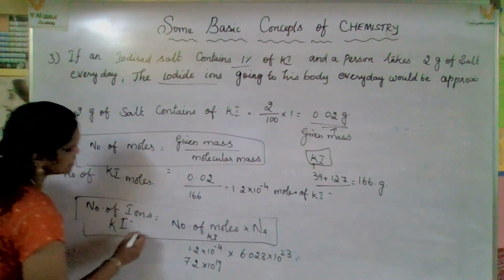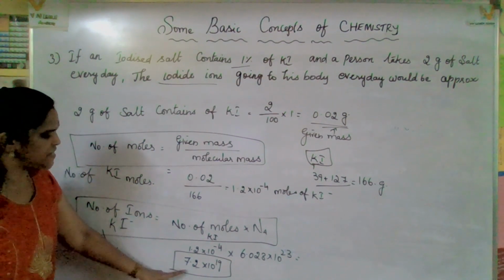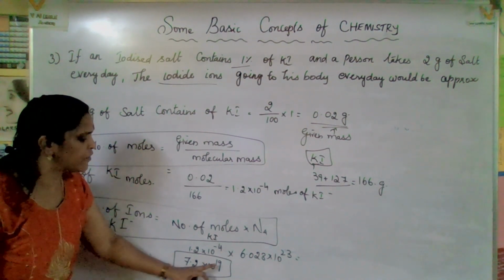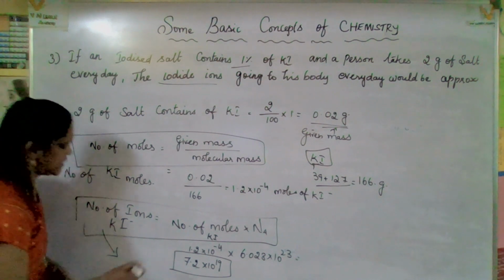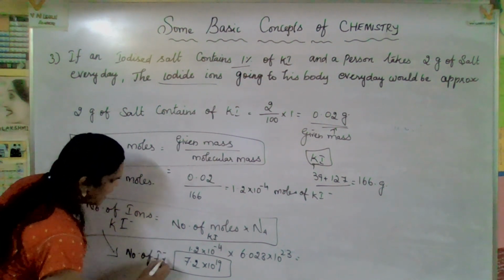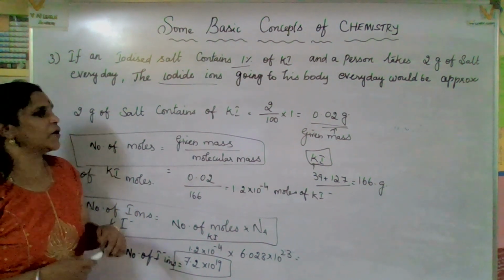Number of ions. So every day a person takes iodide ions. So how much has he taken? How many ions? He has taken 7.2 into 10 to the power of 19. So that is actually the number of iodide ions. Right? So this is the answer. Hope you're clear with it.